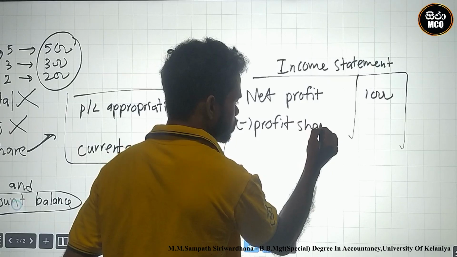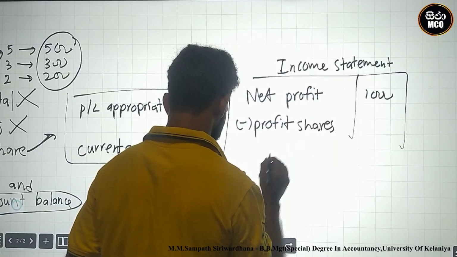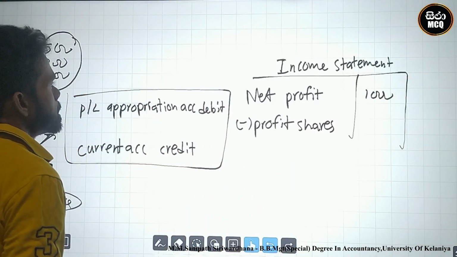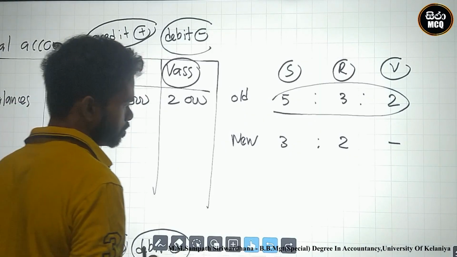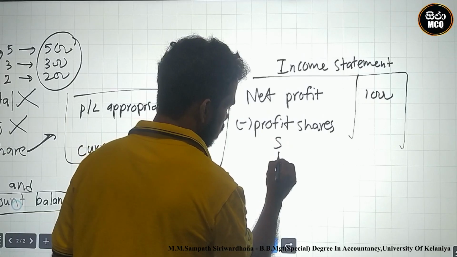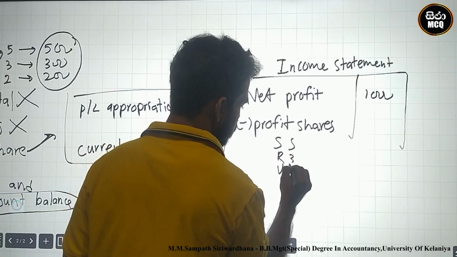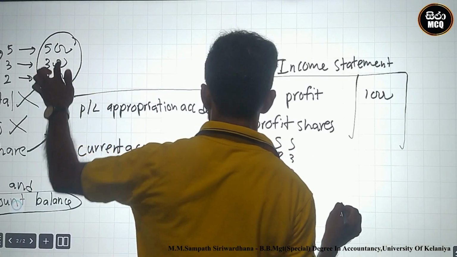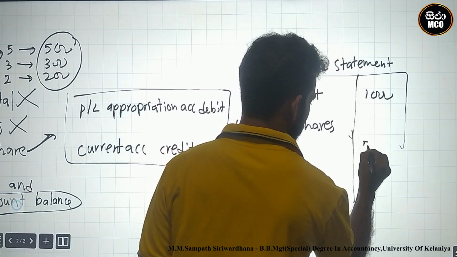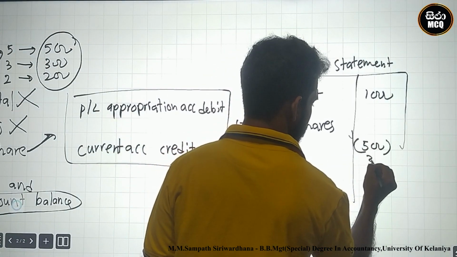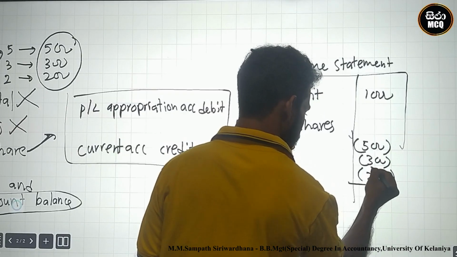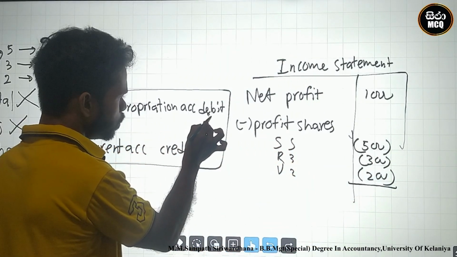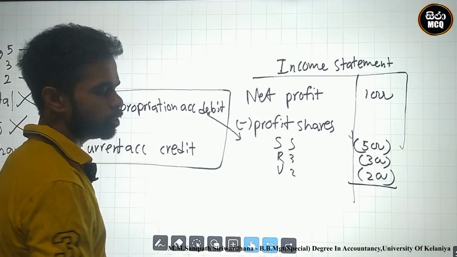Profit shares. What are the names? The names are SRV. SRV 5 to 3 to 2. The profit shares are 500, 300 and 200. You must deduct. This is the profit shares deduction. This is the profit or loss appropriation debit side.